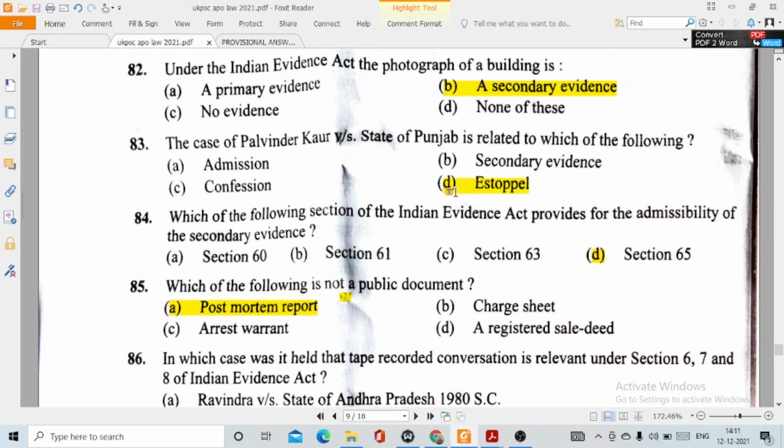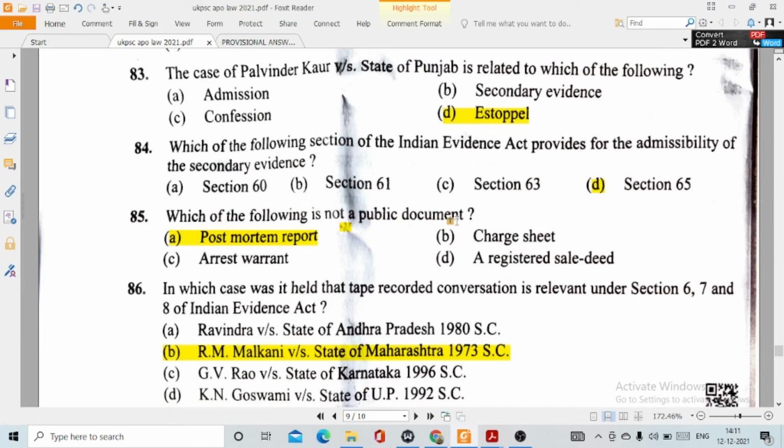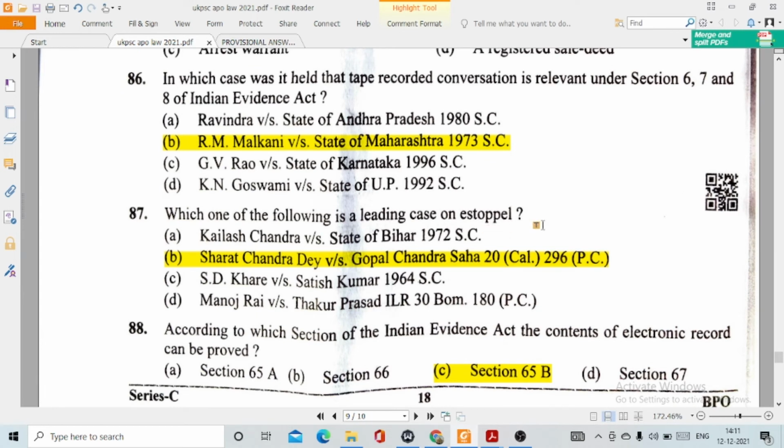84. Which of the following sections of the Indian Evidence Act provides for the admissibility of secondary evidence? This is option number D, section 65. 85. Which of the following is not a public document? This is option number A, post-mortem report. 86. In which case was it held that tape recorded conversation is relevant under sections 6, 7 and 8 of the Indian Evidence Act? This is option number B, R.M. Malkhani versus State of Maharashtra. 87. Which one of the following is a leading case on estoppel? This is option number B, Sharat Chandra Dev versus Gopal Chandra Saha.